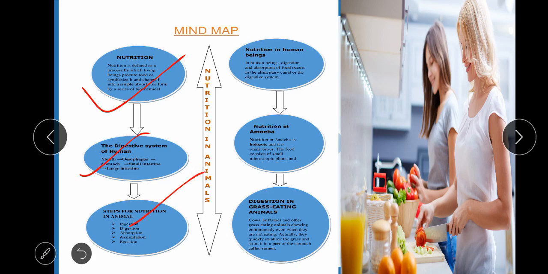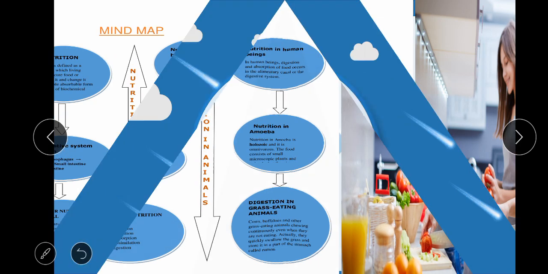In the third, we watched the steps of nutrition in animals, which were ingestion, digestion, absorption, assimilation and egestion. Nutrition in human beings. After that, we studied nutrition in amoeba. After that, digestion in grass-eating animals. Hope you understood well. Thank you.